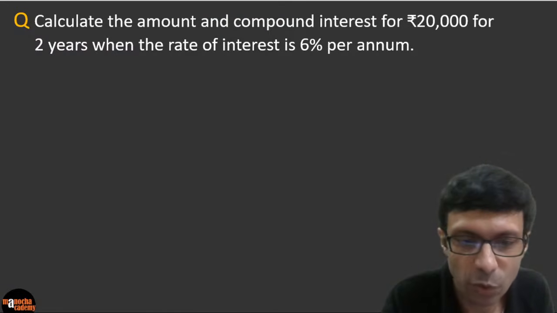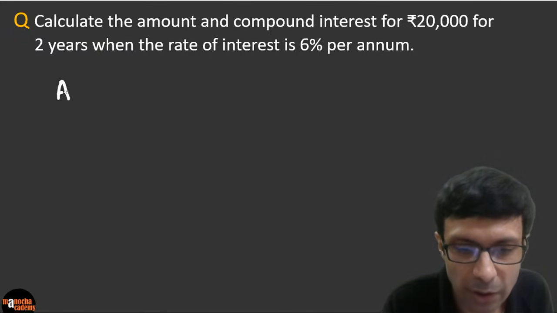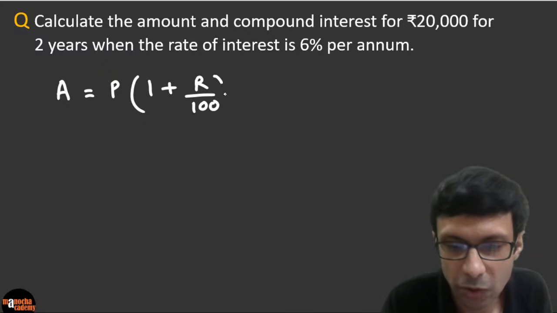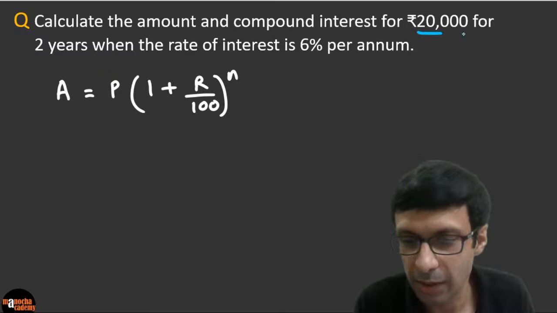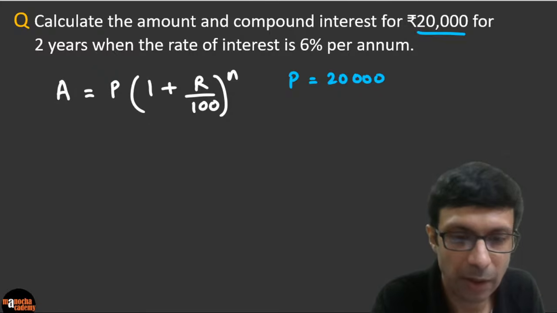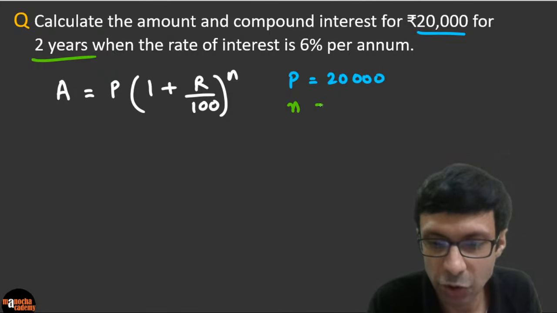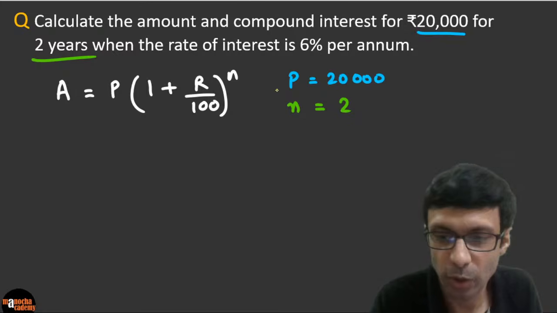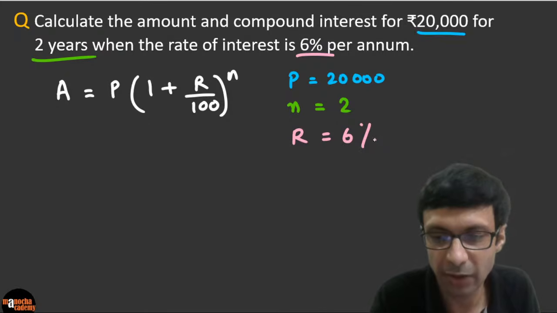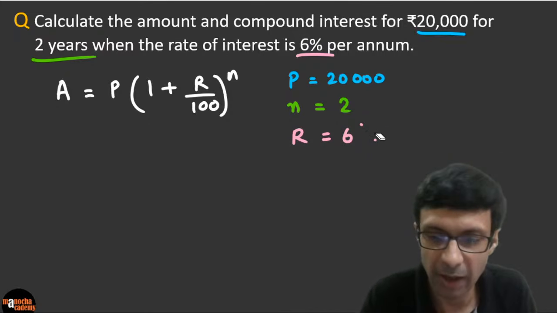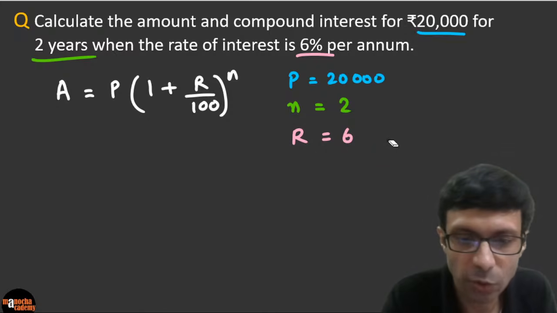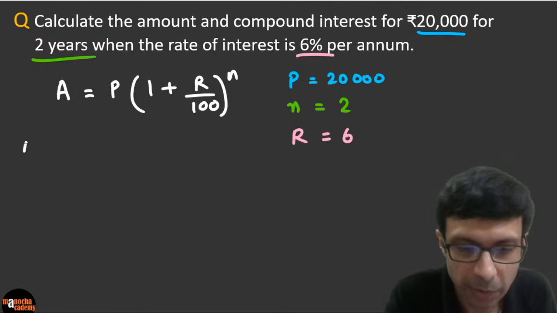So what are the values given to us? Let's write the formula first. Amount is P times 1 plus R by 100, to the power N. The principal is 20,000, and the time given to us is 2 years. So N is 2. The rate given to us is 6% per annum, so capital R is 6%. Do you guys agree? Can you see? So you can write R equal to 6 here. Please go ahead and substitute these values here. You just have to substitute the values in the formula.